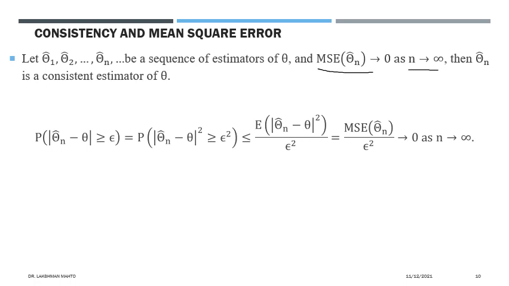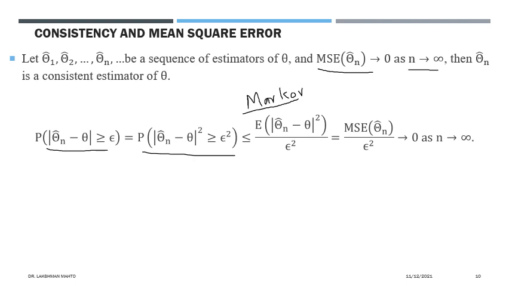So what we do is try to find the probability that theta n is epsilon away from the true parameter theta. This probability would be equal to the probability with the squared term; due to the symmetry nature, just do squaring, these two probabilities are equal to each other. Now after coming here, you can apply the Markov inequality. These are very simple kinds of inequality. If you want to see the proof of this one, I can discuss it; otherwise the proofs are very simple, elementary. Through the Markov inequality, we can get an upper bound of this probability.